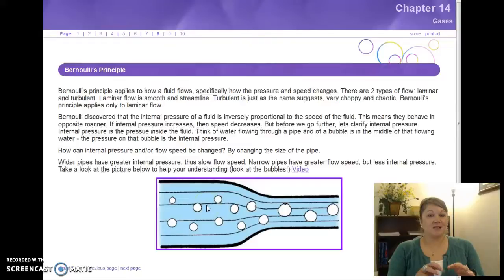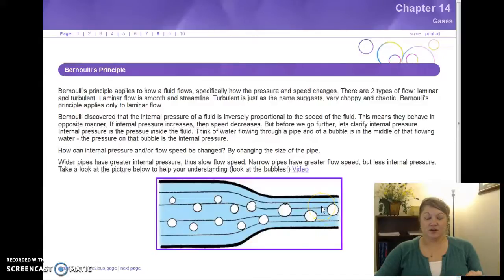Well, if you change the size of the pipe that the fluid is going through, whether that fluid is a gas or a liquid, that changes the pressure. Alright? So look at this. You narrow down the pipe as seen in this picture. The fluid starts flowing faster. Well, that decreases internal pressure as seen by the bubbles allowed to get larger.